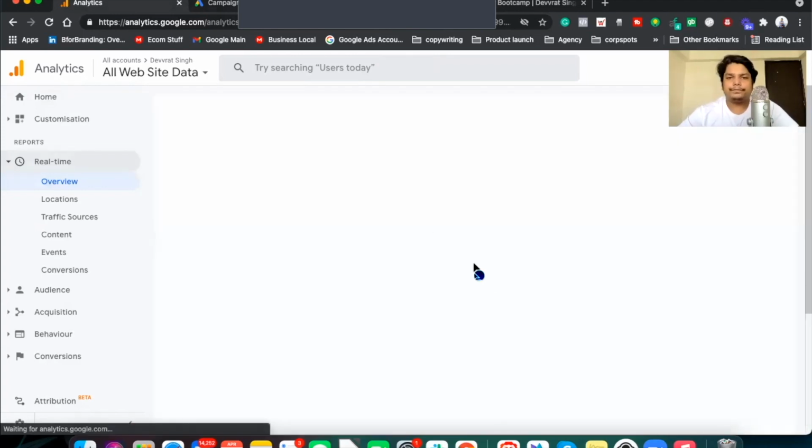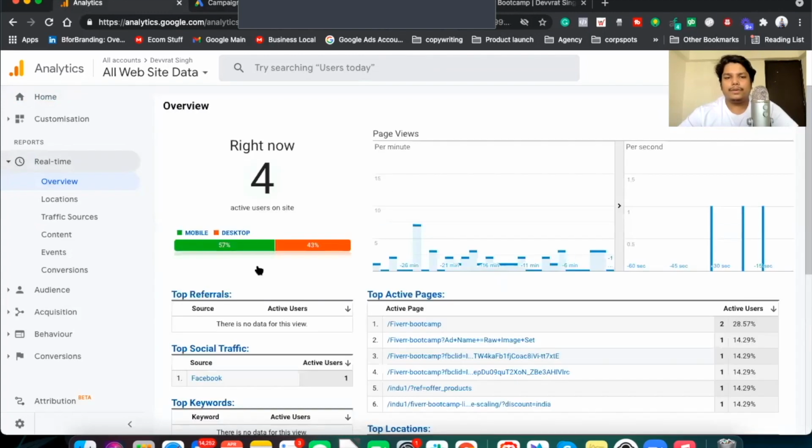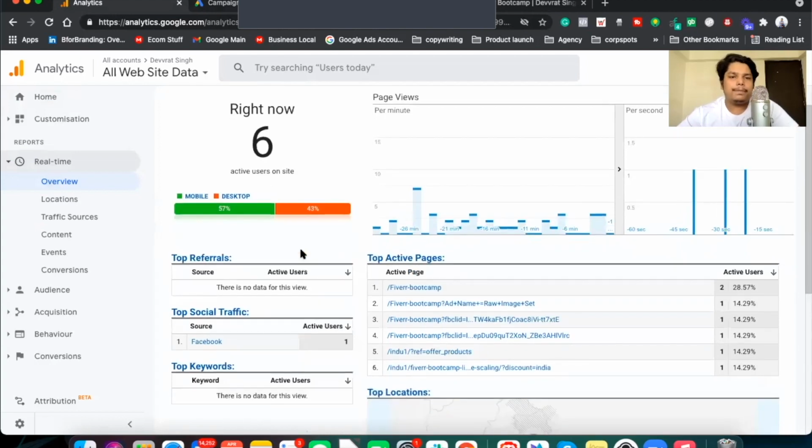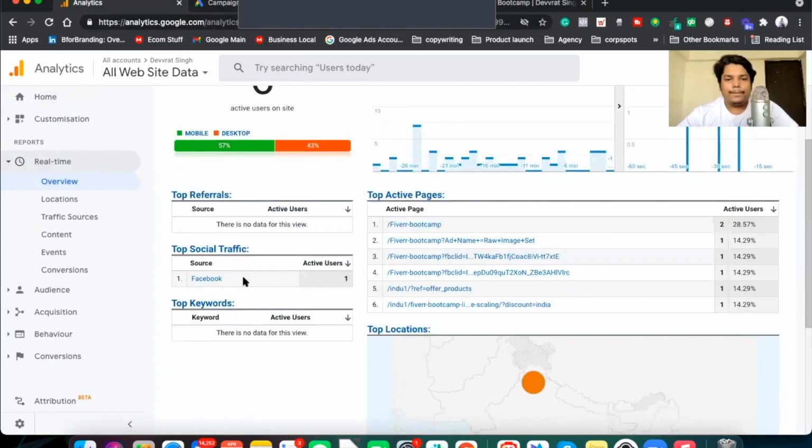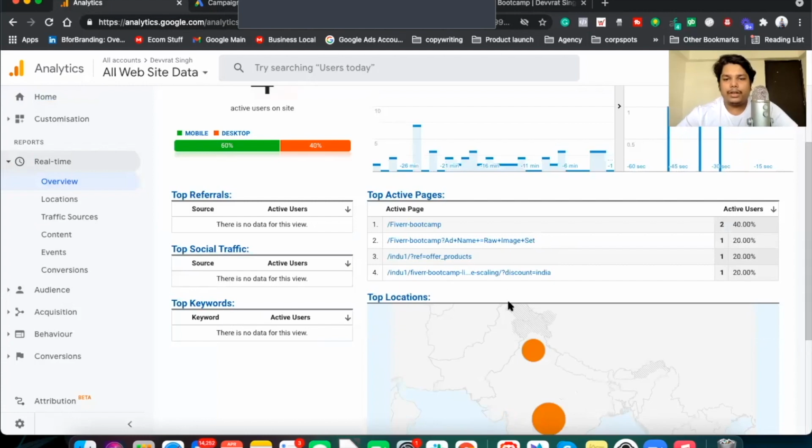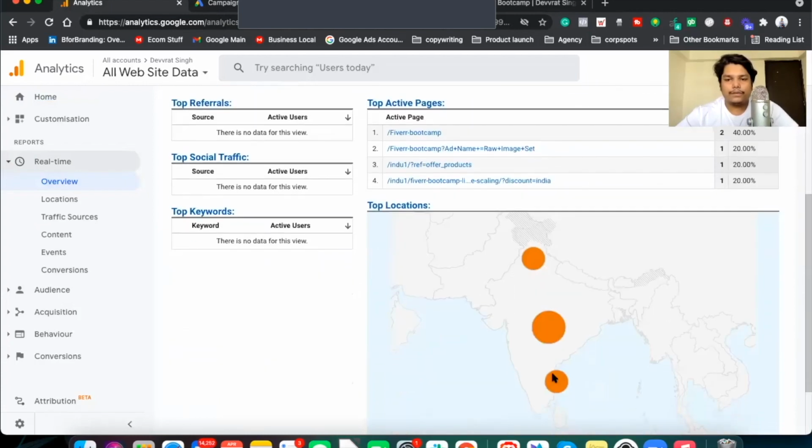Okay, now when the overview is loading, you can see that 6 people are on my website, of which 57%, which means 3 people are on mobile and 3 people are on desktop. All of them have come from Facebook, and you can see the location of those people. There's one person from Chennai, 2 from Nagpur, and 1 from Chandigarh. And 1 person is doing the checkout here, which means he's paying in order to enroll.